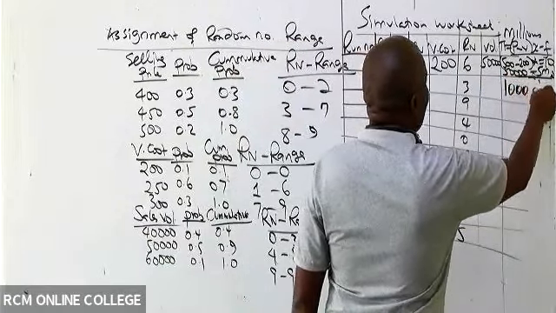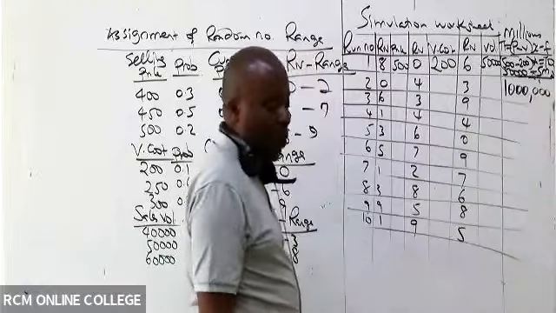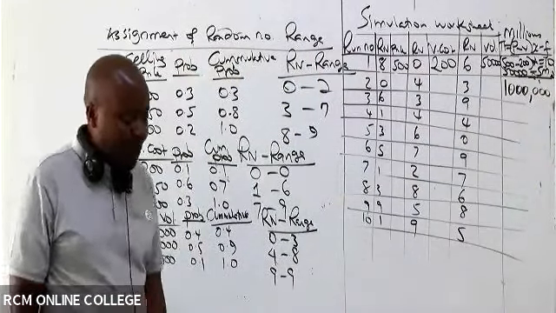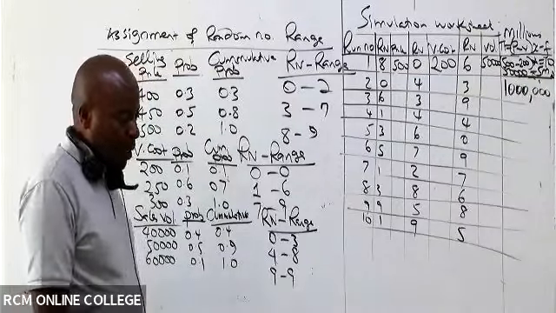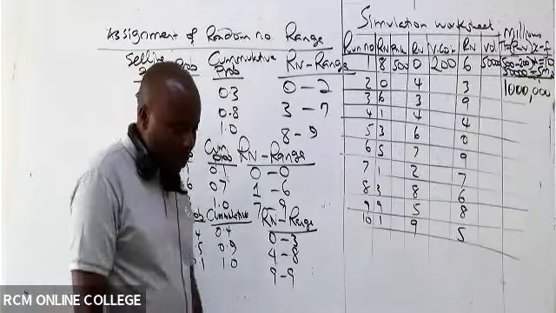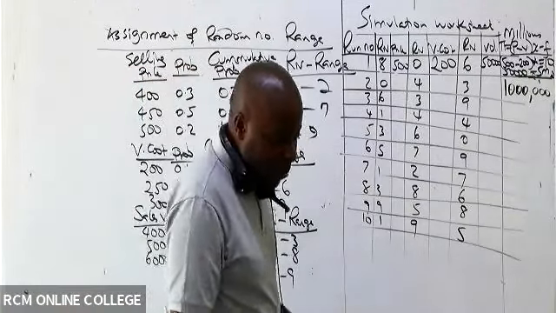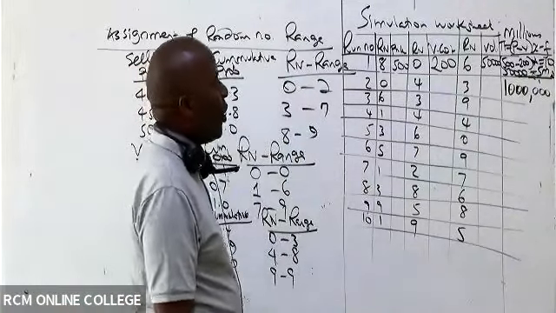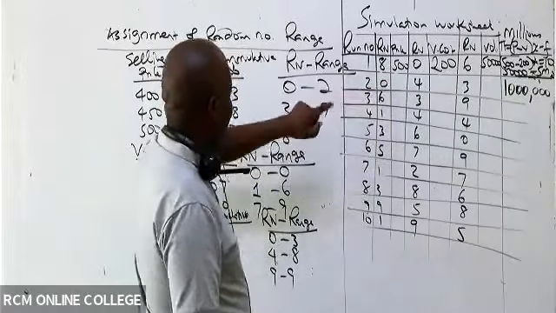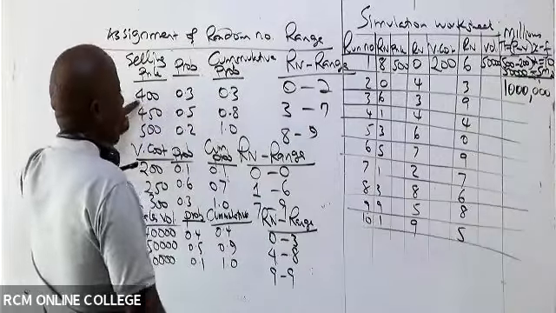Is there somebody who is not able to get the 1 million, Bob? Anybody who can't get that, we show them how we got it. I'll be able to show you. Because you see, for run 2, what is the price when the random number is 0? Random number 0, this is 400.